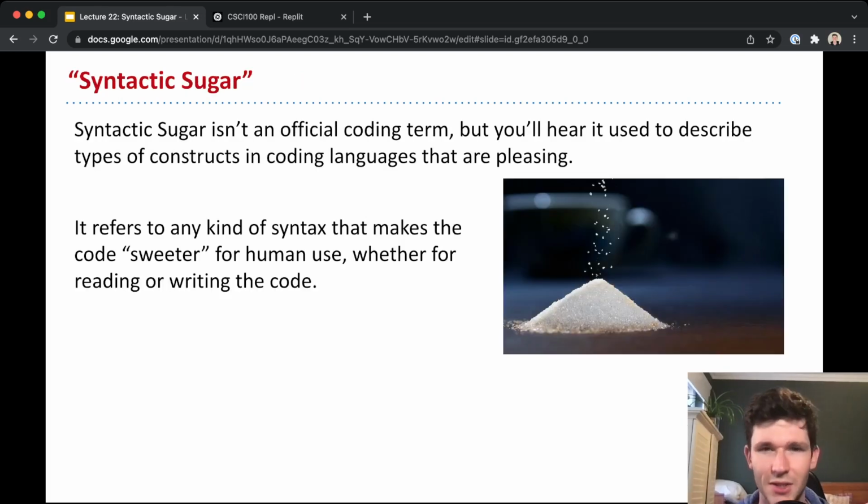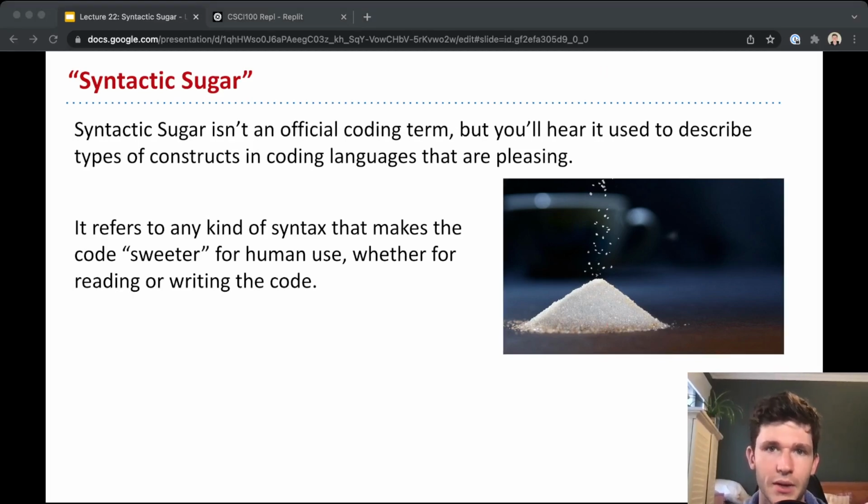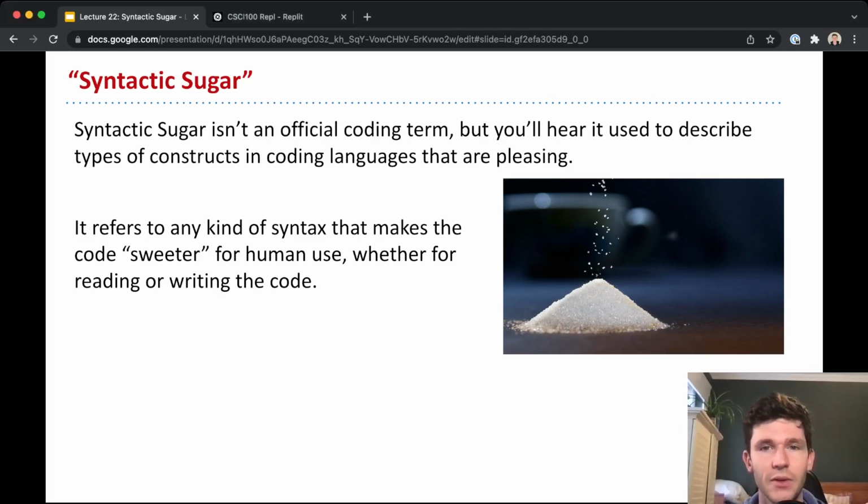So that's what we're going to talk about today. You heard me use this term syntactic sugar. It's not an official term. It's not something that you'll be asked in an interview or that's mentioned in the official guidelines for the language, but it's said quite often to describe any kind of coding constructs that are very pleasing. And why sugar? Syntax is the structure or grammar of our language. Sugar is sweet. And so syntactic sugar refers to these structures that make the code sweeter to look at, or to write, or just to express yourself. They feel good to use.